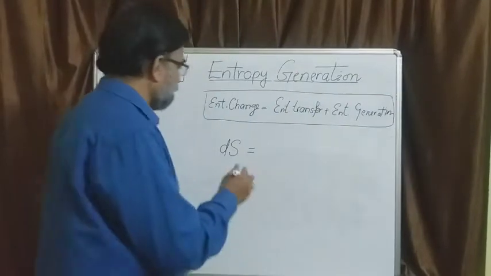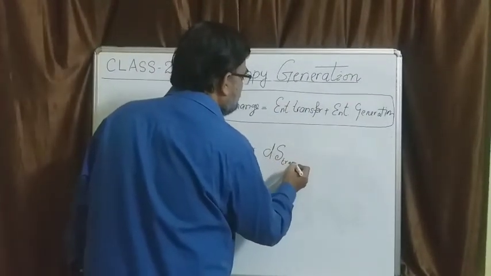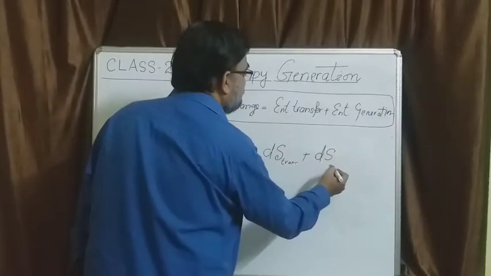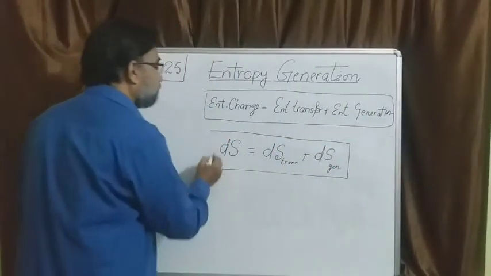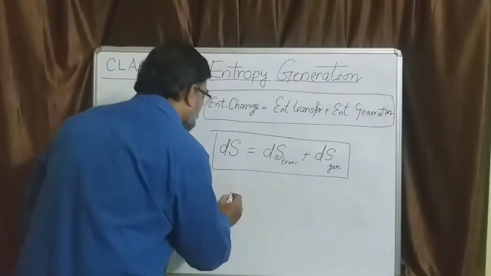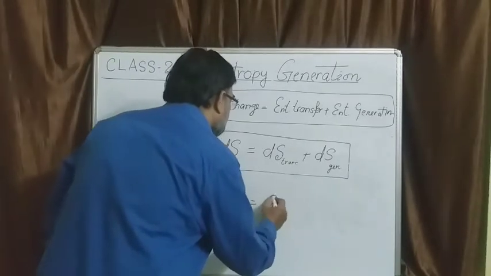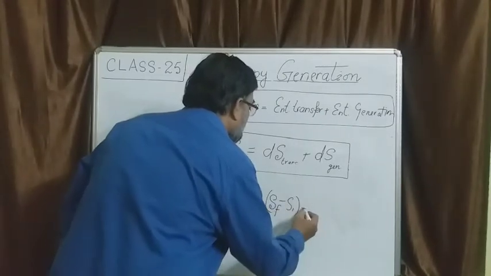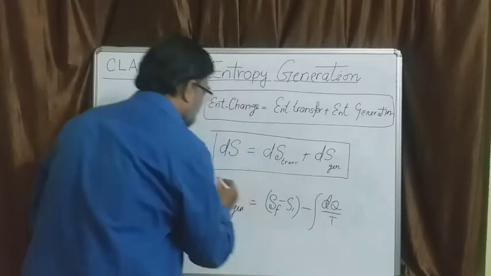So entropy change is dS transfer plus dS generation, or entropy change is entropy transfer plus entropy generation, or entropy generation is the change in entropy of the system minus dq by T.